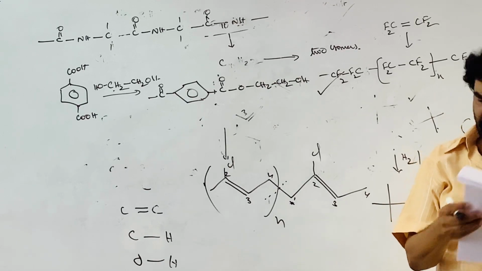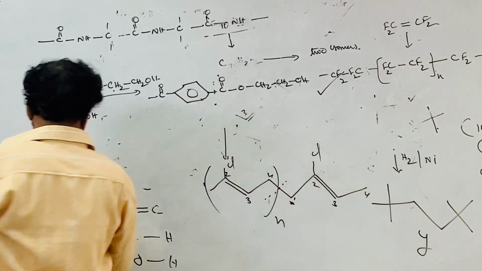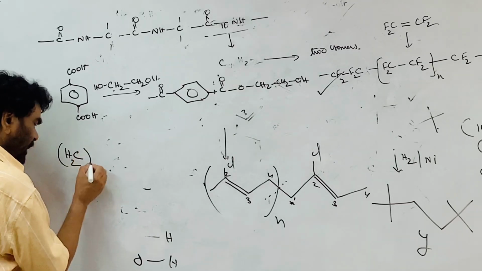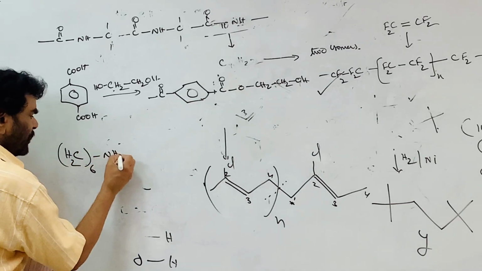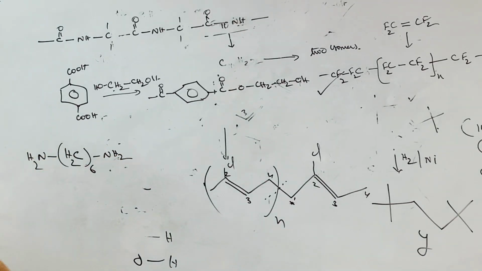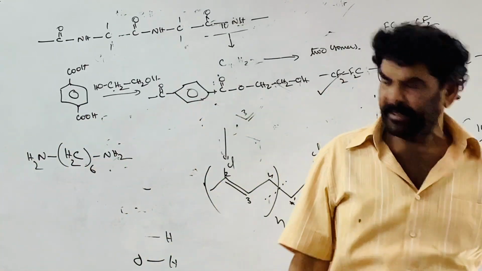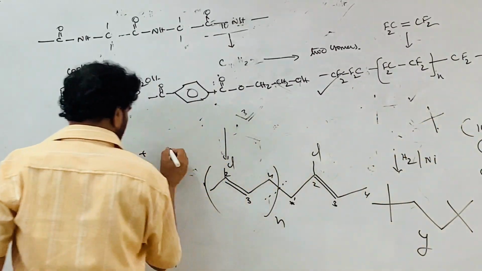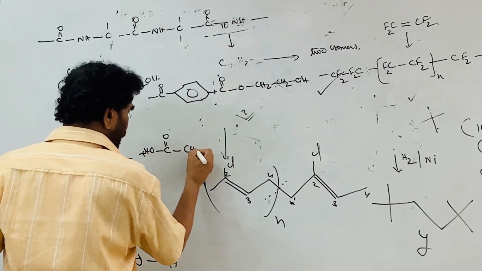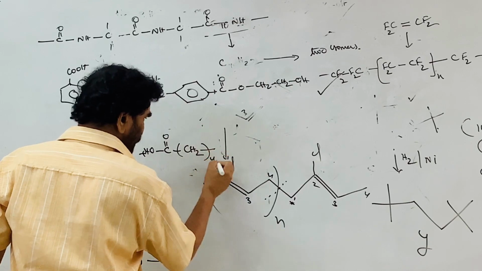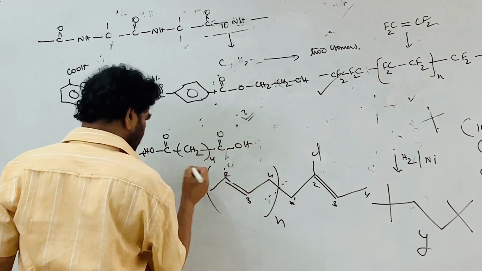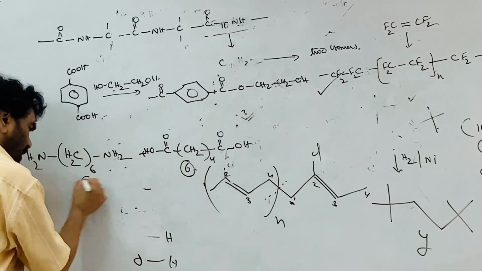The fourth one is nylon 6,6. It is the amine containing CH2 taken 6 times, NH2, hexamethylene diamine or hexane 1,6-diamine, plus the carboxylic acid, adipic acid, COOH. The acid has 6 carbon atoms, counting these 4 in the chain and the 2 carboxyl carbons, and the amine has 6 carbon atoms.